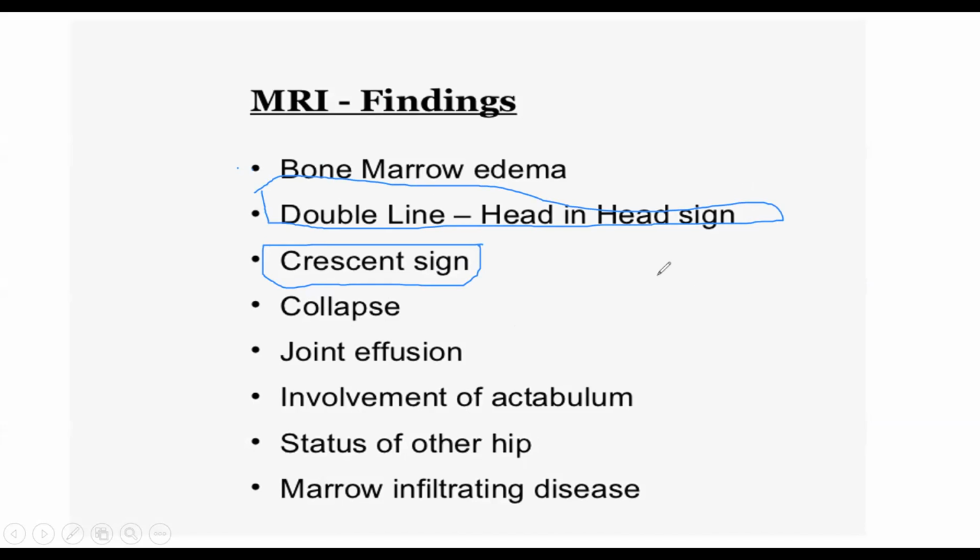So what is crescent? Crescent is like this one, shaped like the moon. This is the crescent sign. Double line sign, I will show you both. So the crescent sign and double line sign you find in MRI.